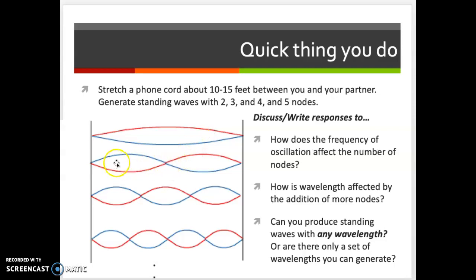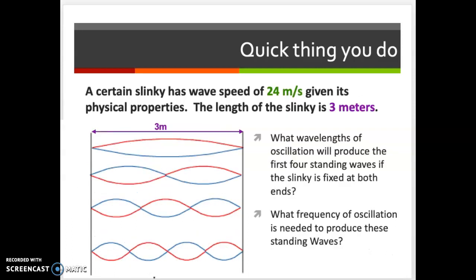And if you double it, you're going to get this one. If you triple the fundamental, you get this one, and if you quadruple, you'll get this one. I'll show you the math for why that is now. So here's the question. Say a slinky has a wave speed, that's the speed the waves are traveling down the slinky, of 24 meters per second, and the total length of it is 3 meters. What wavelengths will give you the first 4 standing waves?